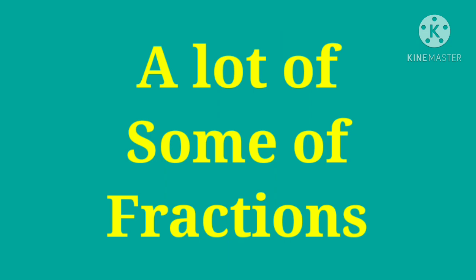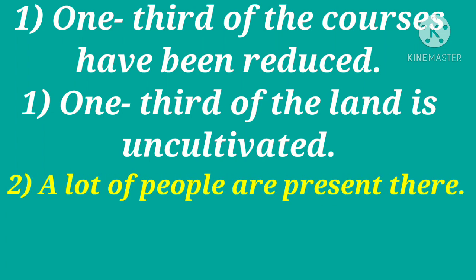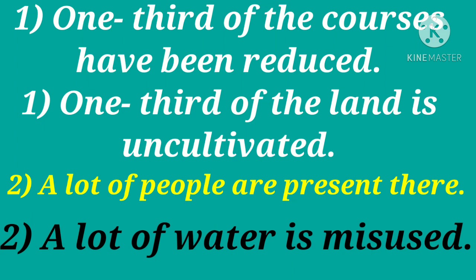For example, 1/3 of the courses have been reduced. 1/3 of the land is uncultivated. A lot of people are present there. A lot of water is misused every day. Or some of the boys are absent today. Some of the honey has been used.